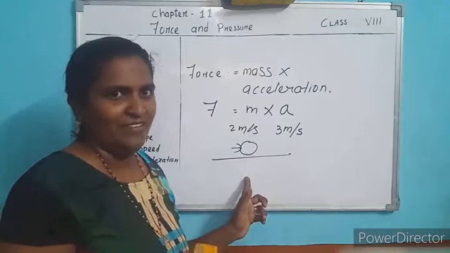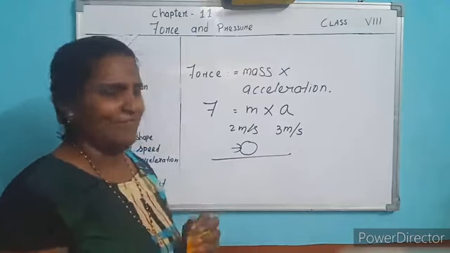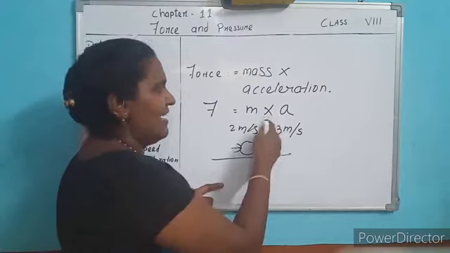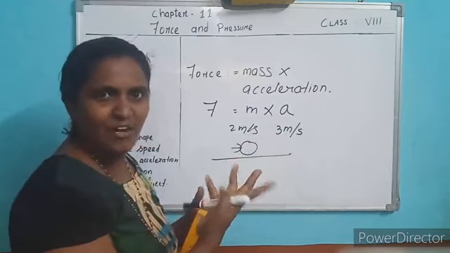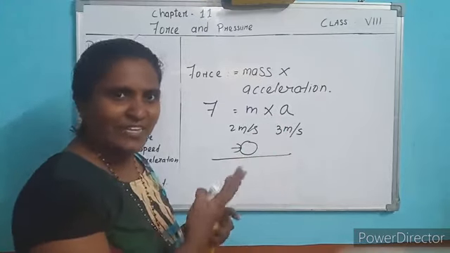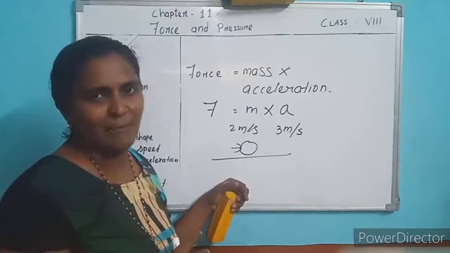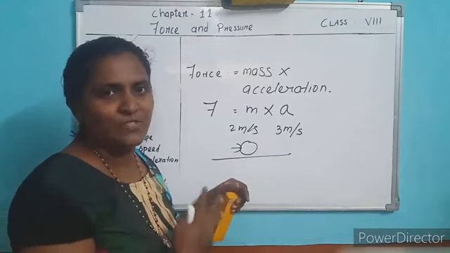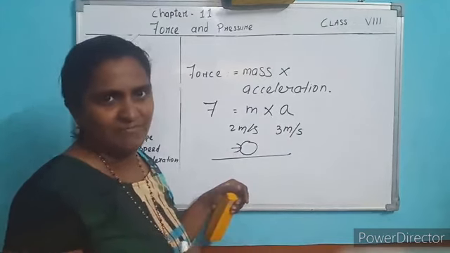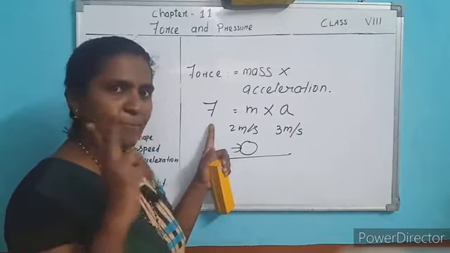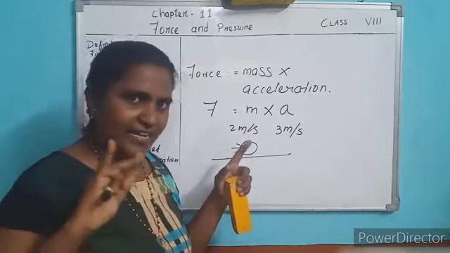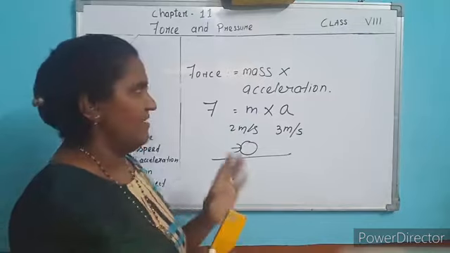No. So the force is 0 because mass is there but acceleration is 0. There is no change in speed or movement, so no net force is acting. Net force is 0, we say. That we will study later. So force depends upon two quantities, mass and acceleration.